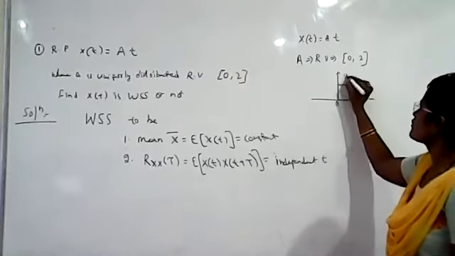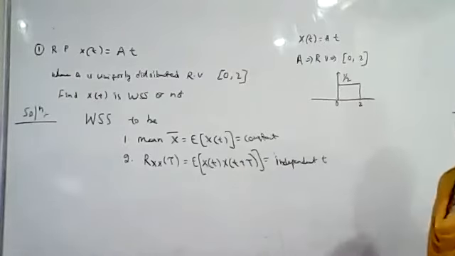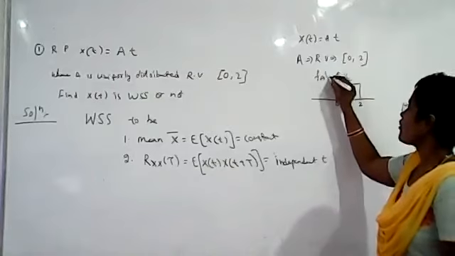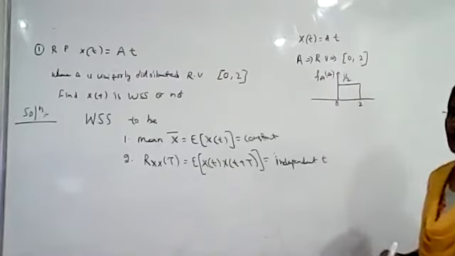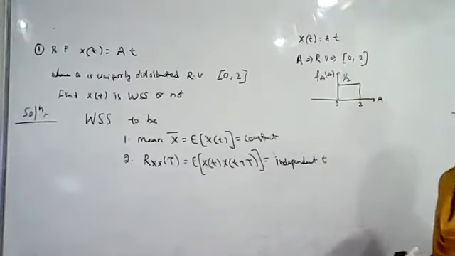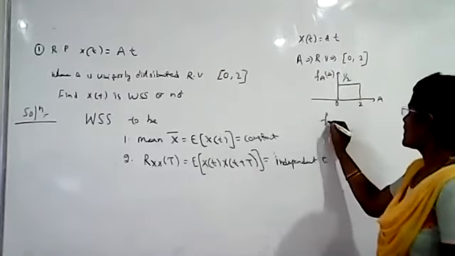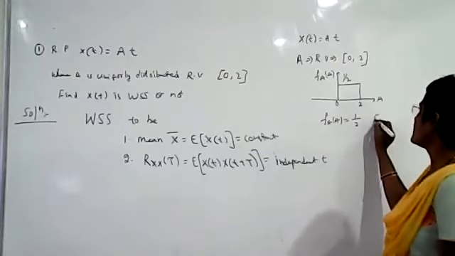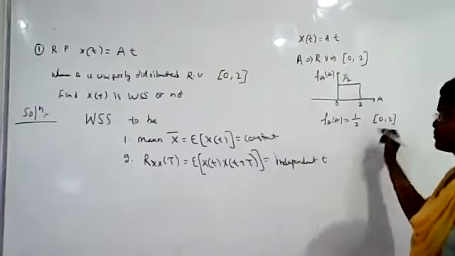The width here is 2, so the height will be 1 by 2. So fA(a) is equal to 1 by 2 in the range 0 comma 2.